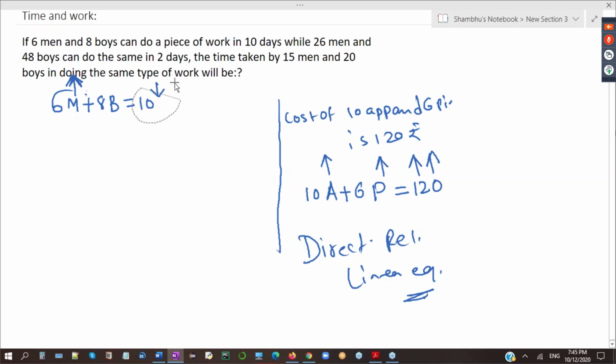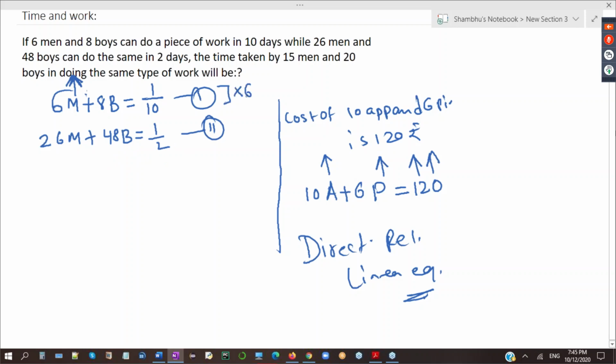So for an indirectly related linear equation, we have to write 1 by 10 in this manner. First equation. Second equation, you have to write 26m plus 48b is equal to 1 by 2. You have to simplify. You know how to solve a linear equation, and I believe you know this. You multiply here by 6, so 8b will convert into 48b, and you will simplify this. You will get m and b.